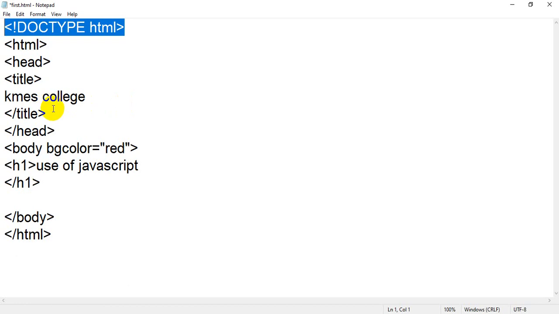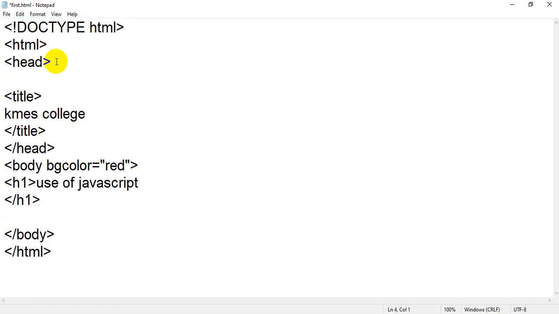We can insert JavaScript in the head section, between the opening head and closing head tag. This is very important because in exams there is often a question: in which section can JavaScript be inserted? The answer is that there are two ways to insert JavaScript in HTML.